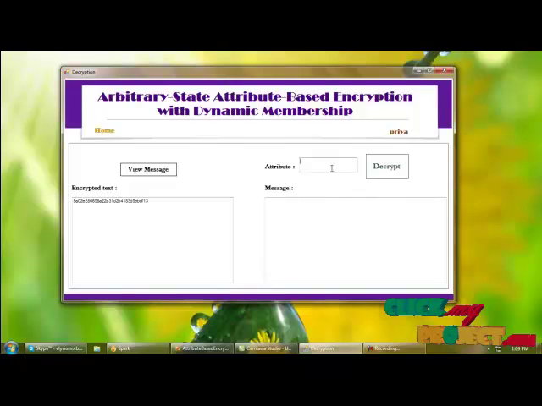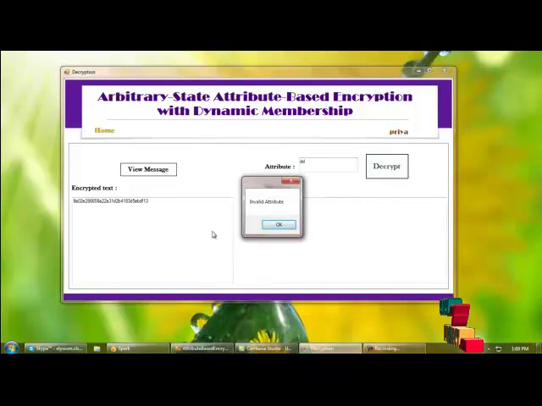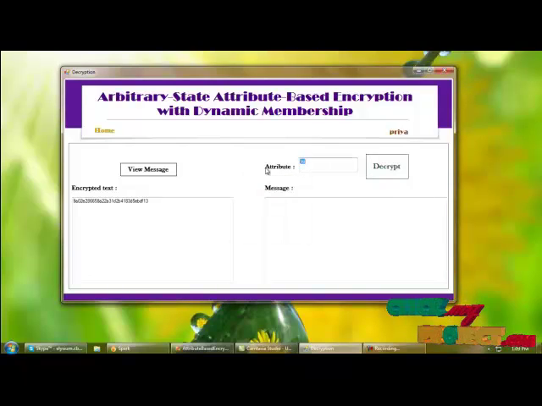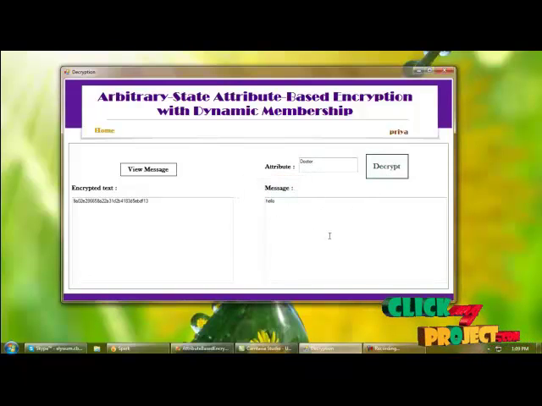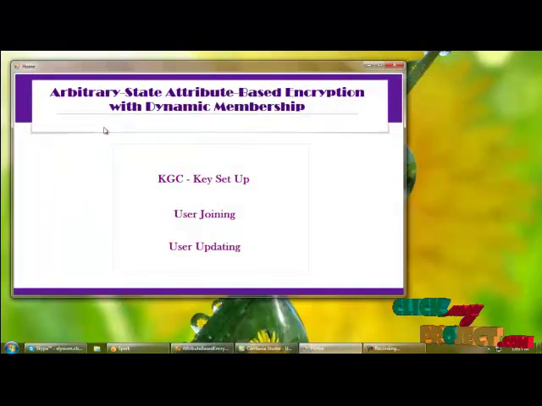So if the user is given the proper attribute, we can decrypt the message with a valid attribute. So here user should provide the proper attribute. Here I am providing the given attribute. So now we can decrypt the original text. So we can leave the panel now.